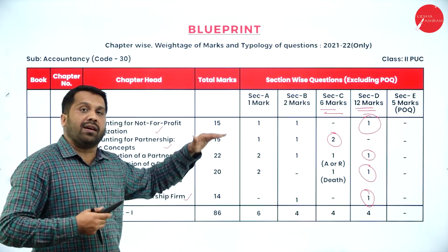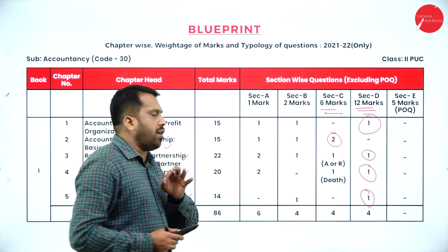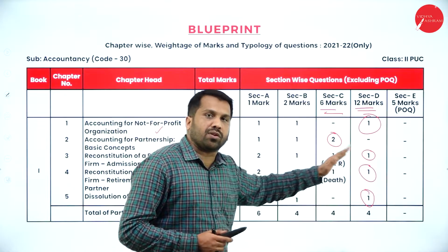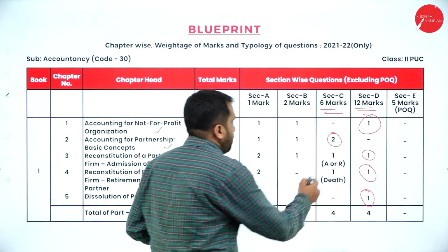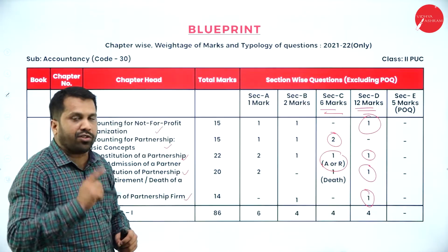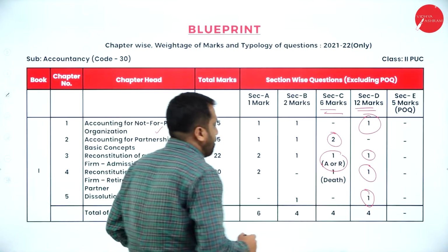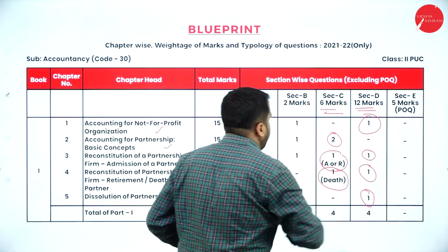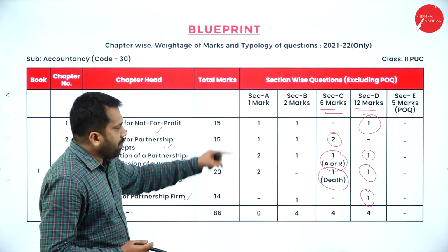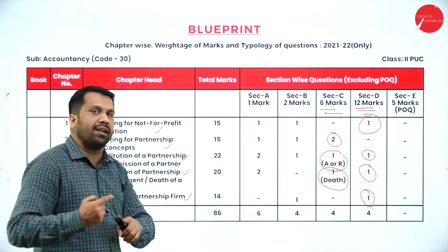That I'll cover one by one. Now we'll have an idea of which unit will give you 6 mark, which unit will give you 12 mark. And for admission and retirement, out of 2, any 1 question will come for 6 mark. And one more is death of a partner. These are your part 1. The 1 mark and 2 mark I'll come to later.